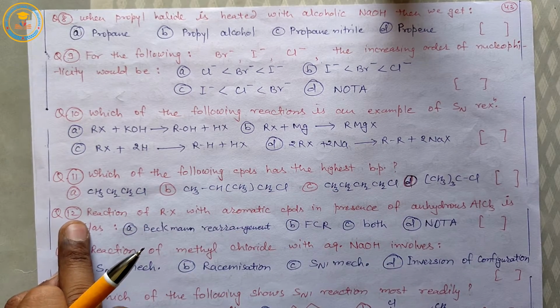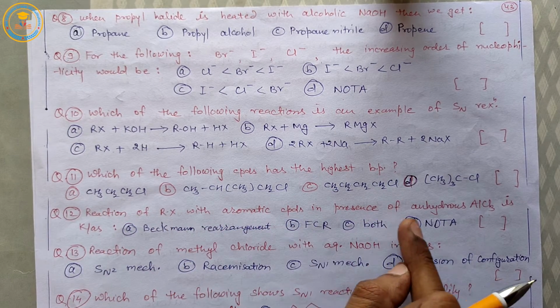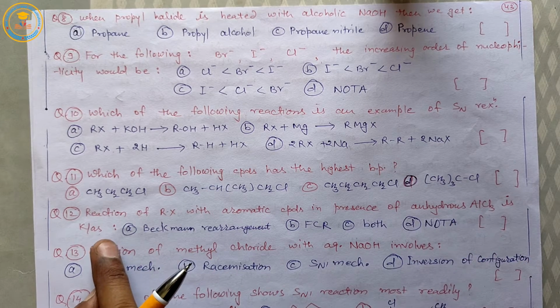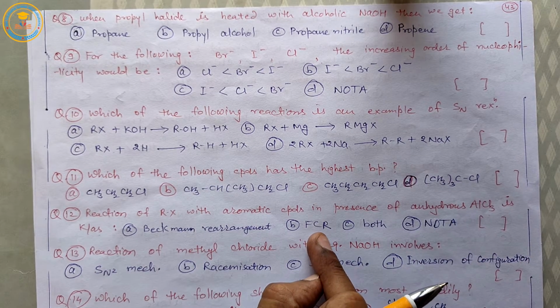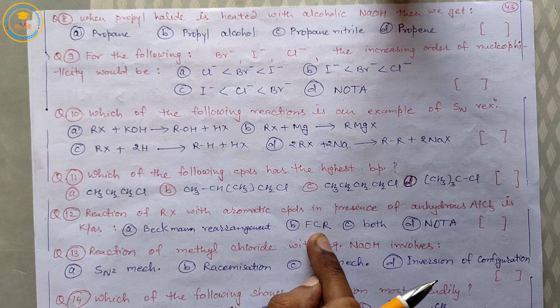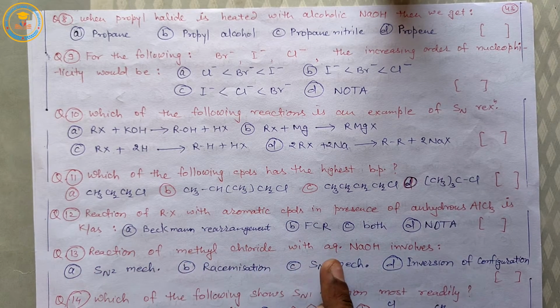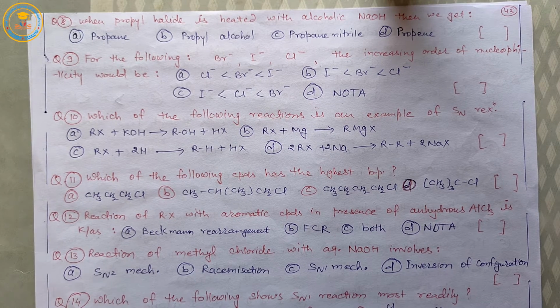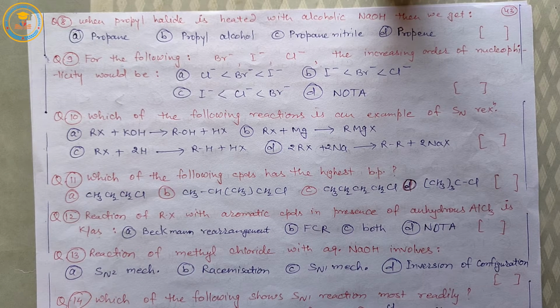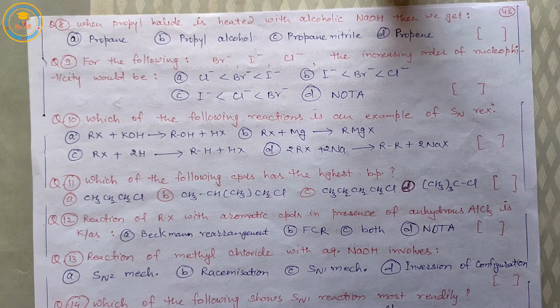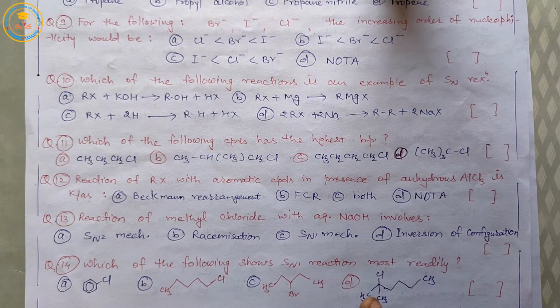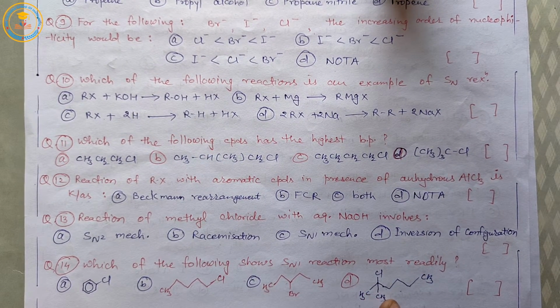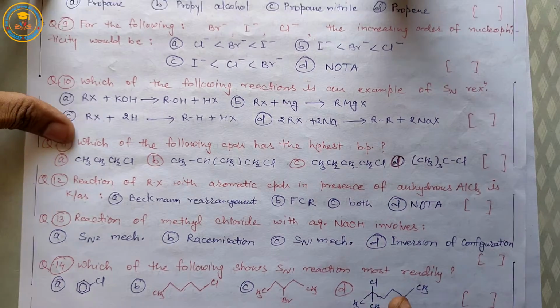Now question 12: reaction of haloalkane with aromatic compounds in presence of anhydrous AlCl3 is known as the Friedel-Crafts reaction. Question 13: reaction of methyl chloride with aqueous NaOH involves the SN2 mechanism. Now question 14: which of the following shows SN1 reaction most readily? So the solution is D because it is a 3-degree alkyl halide.